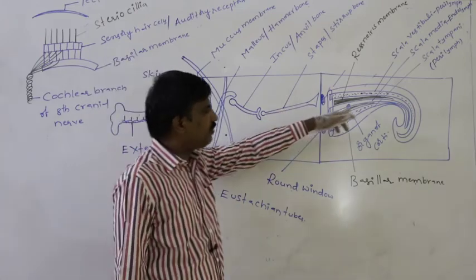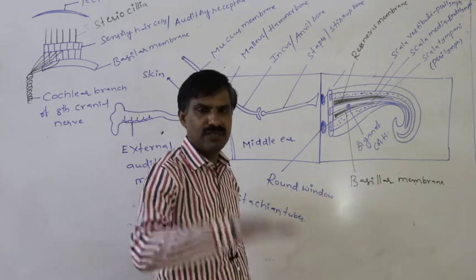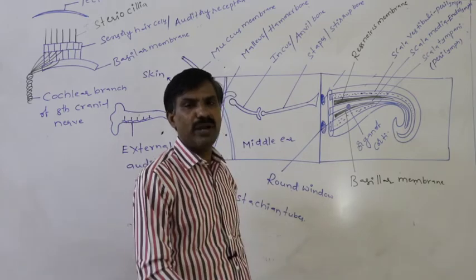Against those waves, the basilar membrane starts an up and down movement.